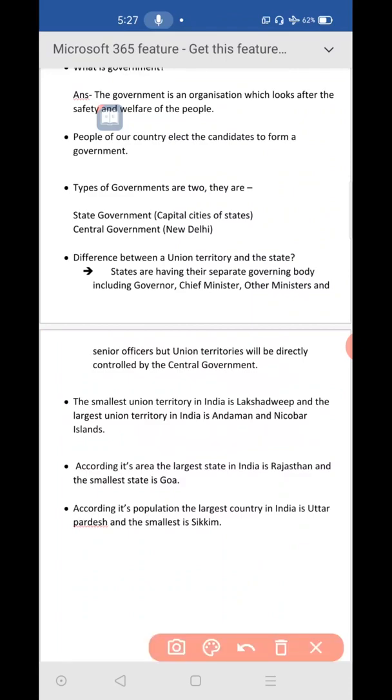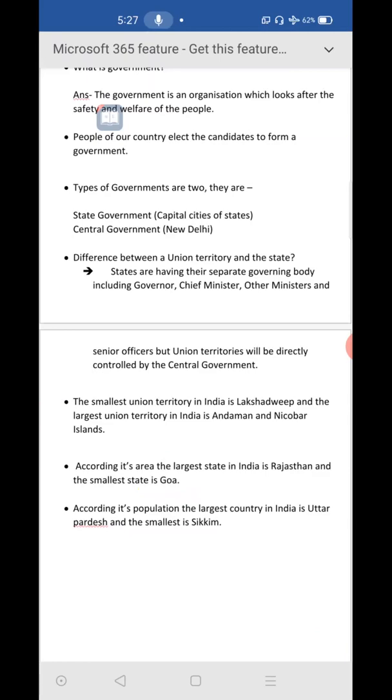Then, I told you in my previous class which is the largest state and which is the most populous state in India. So according to area, the largest state in India is Rajasthan. We are considering area wise. It has lots of land area. It is one of the big states in our country. And the smallest state in India according to area is Goa.